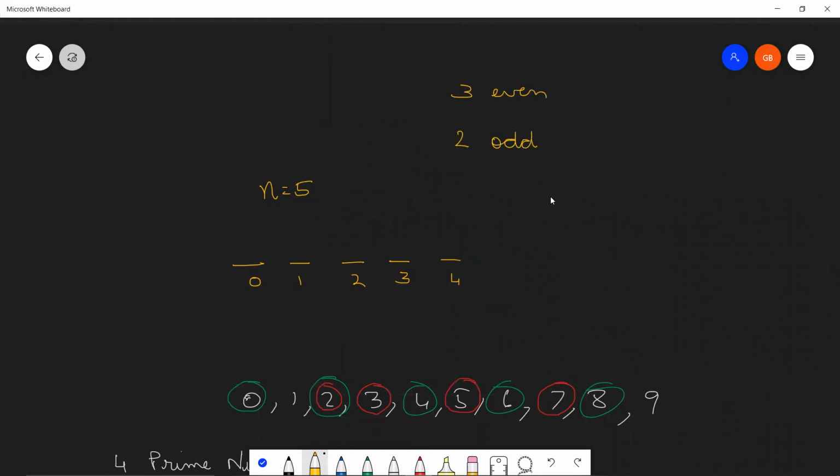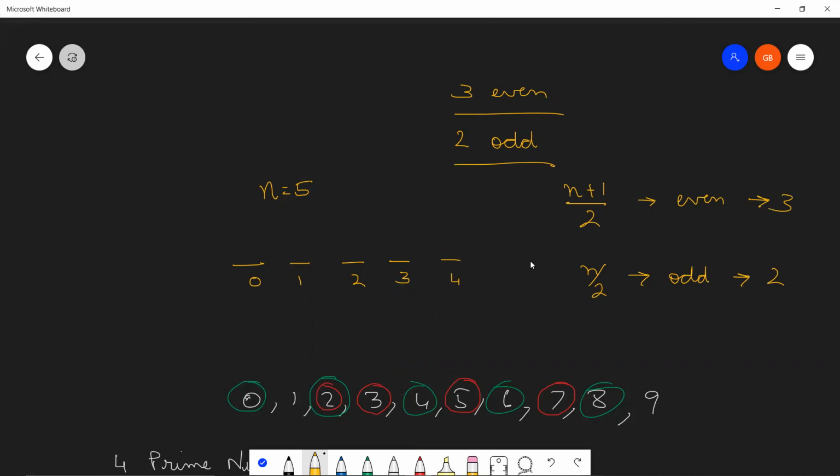This number is very easy to calculate. (n plus 1) divided by 2 will give you the number of even indices, and n divided by 2 will give you the number of odd indices. We can confirm with n equal to 5. 5 plus 1 is 6, and 6 divided by 2 gives 3. And 5 by 2 is 2.5, whose integer part is 2. So you had 2 odd and 3 even indices.